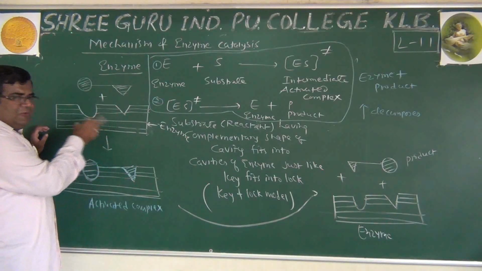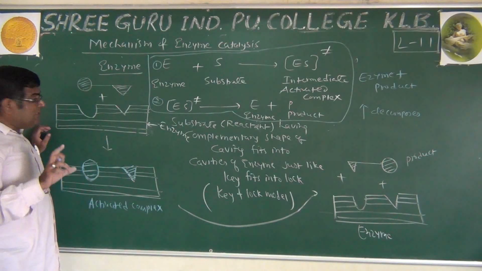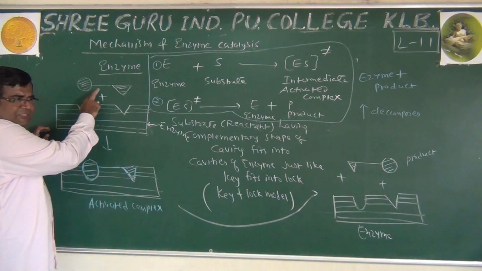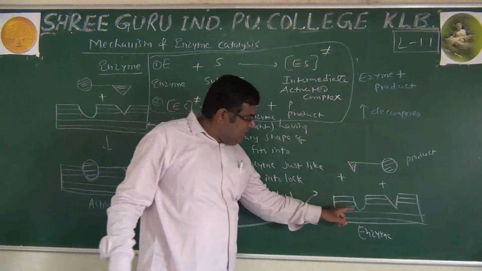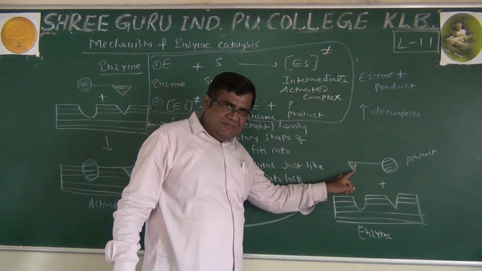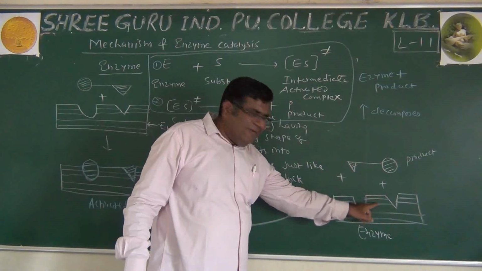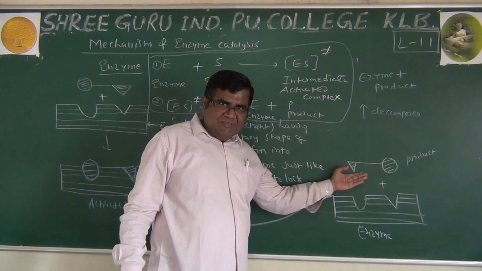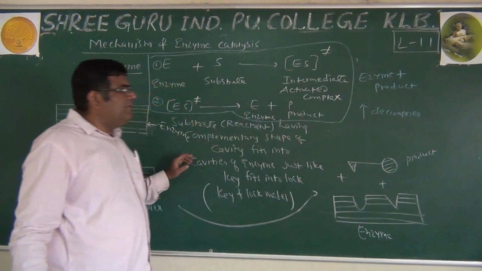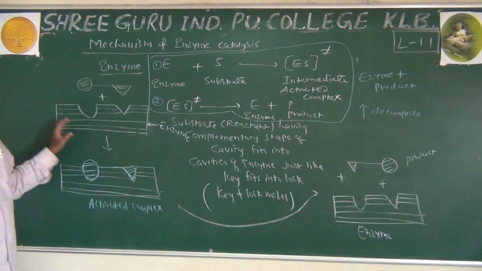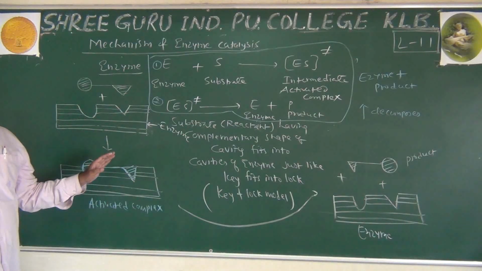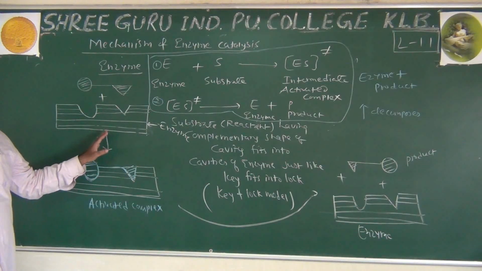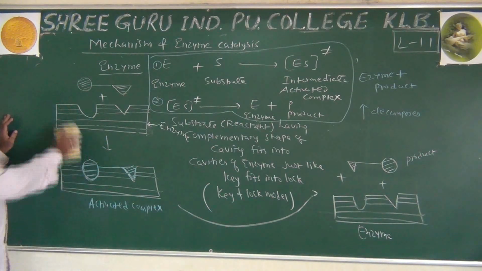That's why only small amount is enough, and specific, because this enzyme can interact with this substance, but same enzyme cannot interact with this substance because it has cavities which are not complementary to the shape of this structure. So that's why they are a very, very unique way of carrying out the reaction. So this is one part of the enzyme catalysis.